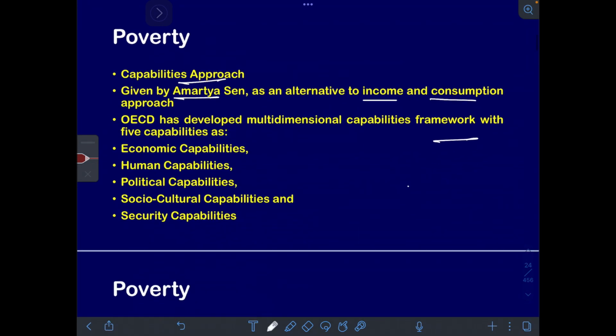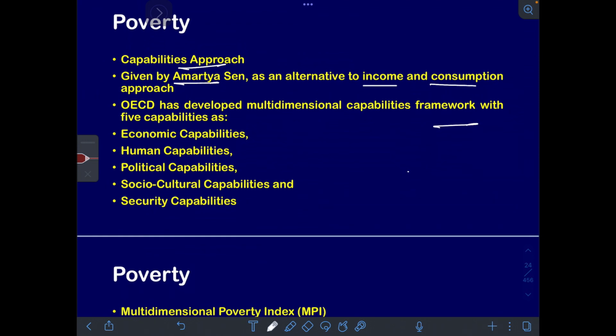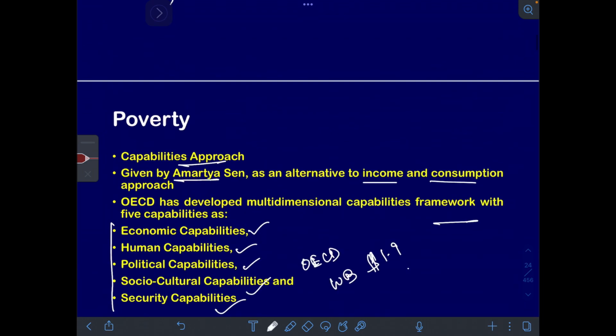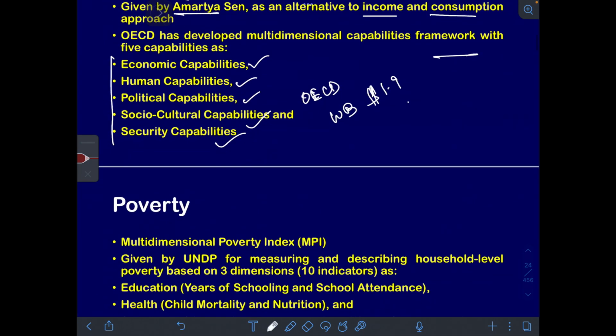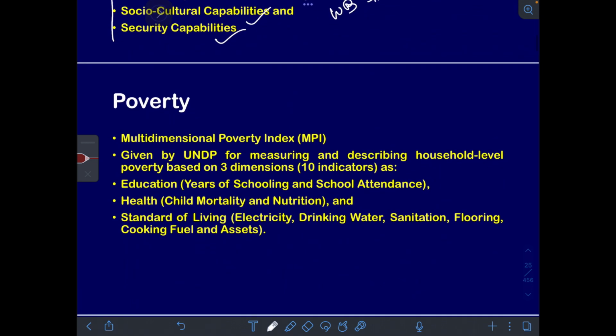OECD has developed a multidimensional capabilities framework with five capabilities: economic capabilities, human capabilities, political capabilities, socio-cultural capabilities, and security capabilities. So capabilities given by whom? OECD. World Bank gave what? $1.9. Eric gave basically three dimensions. Clear, people? Just keep it in mind. That is all that you need. In prelims, you just need to identify things. Don't learn anything by heart. Keep reading it.